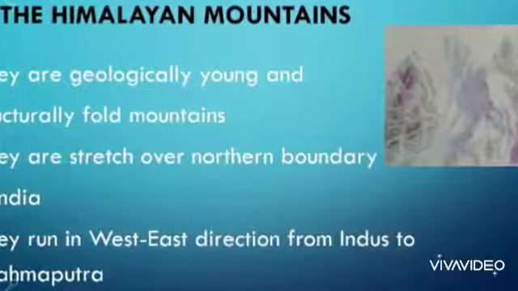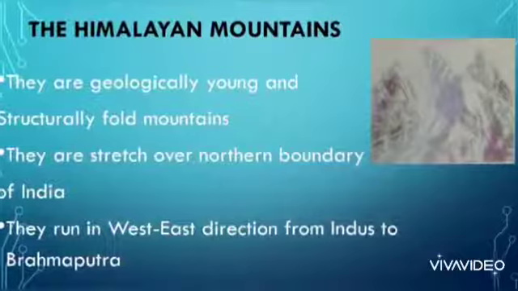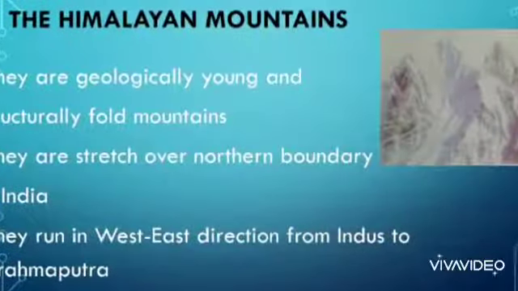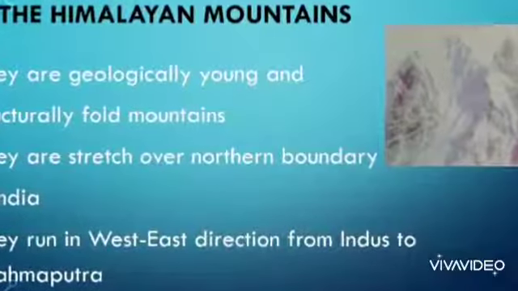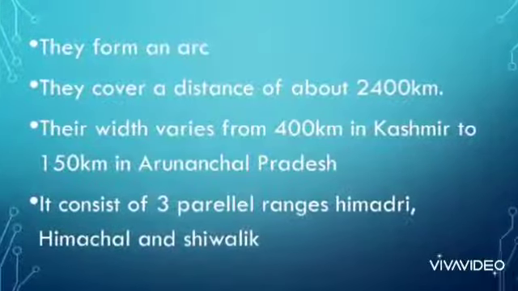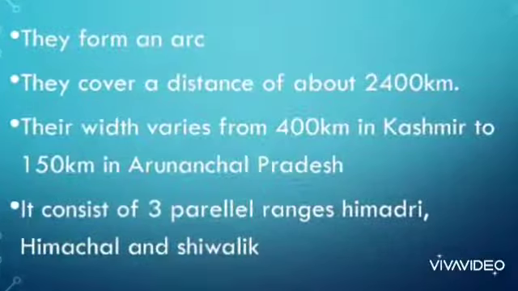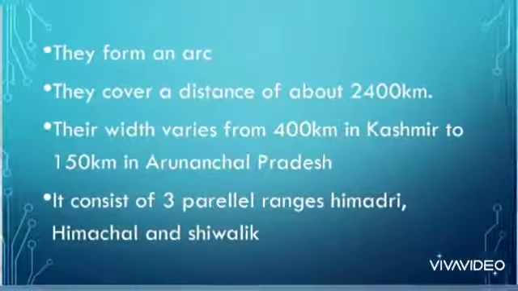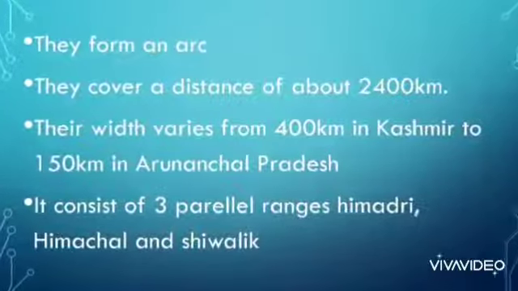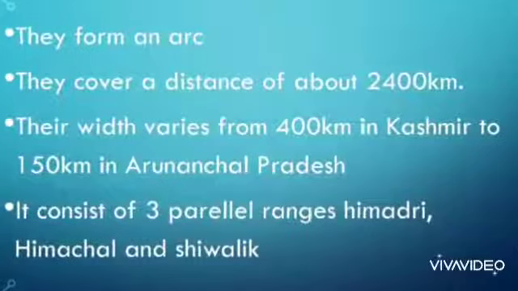These are in the northern part of India and run in the west-east direction. That means from Indus River to the Brahmaputra River. They form an arc, covering a distance of about 2400 km. Their width varies from 400 km in Kashmir to almost 150 km in Arunachal Pradesh. It consists of three parallel ranges.